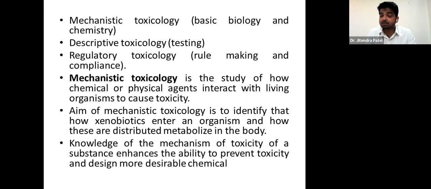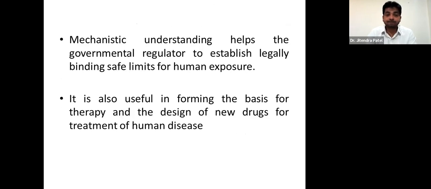Knowledge of the mechanism of toxicity of a substance, chemical, or poison enhances the ability to prevent toxicity and design more desirable chemicals. So these things we study under this particular group of toxicology. Mechanistic understanding helps governmental regulators to establish legally binding safe limits for human exposure, right.